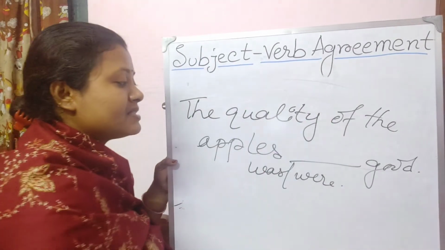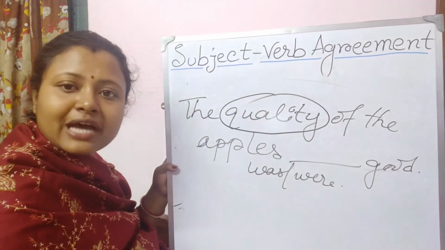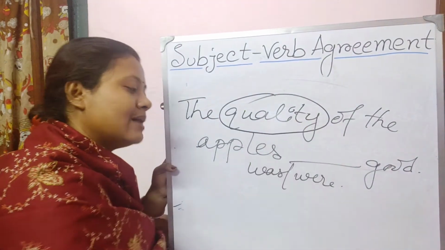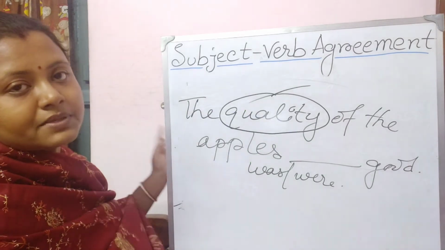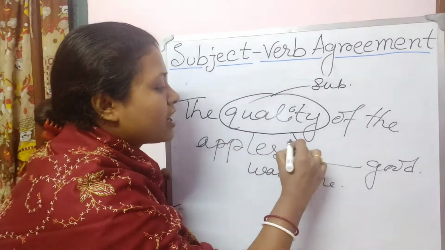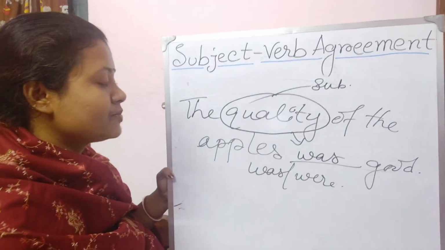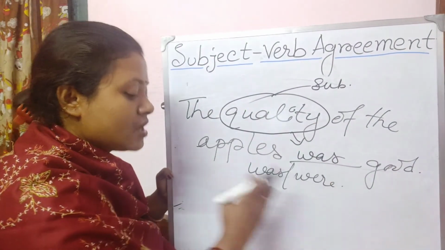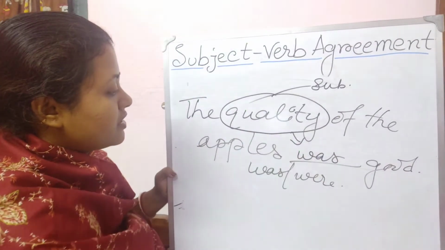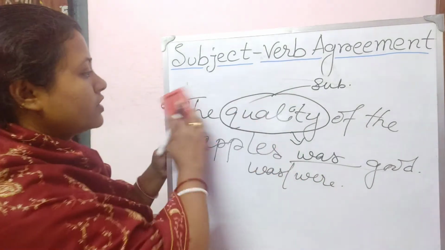The quality of the apples. So what is the subject over here? What is the main thing that I am referring to? I am not referring to the apples. I am referring to the quality. So the subject over here is quality, and that is why according to its subject, it will be was. So read the sentence properly. The quality of the apples was good. The singular verb will follow. Okay.